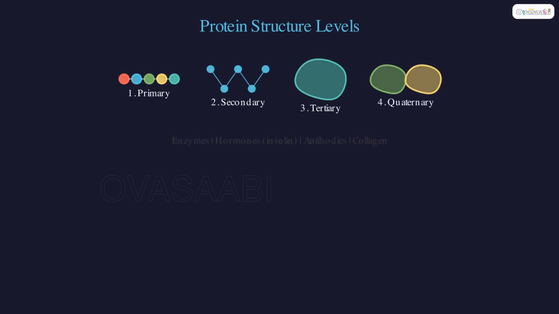Proteins have four structural levels: primary, secondary, tertiary, and quaternary. Functions include enzymes, hormones like insulin, antibodies, and structural support like collagen in your skin.